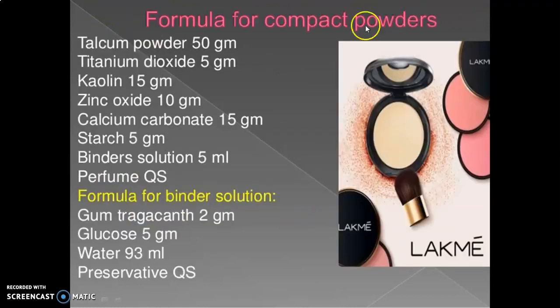Formula for compact powder: talcum powder 50 gram, titanium dioxide 5 gram, kaolin 15 gram, zinc oxide 10 gram, calcium carbonate 15 gram, starch 5 gram, binder solution 5 ml, perfume quantity sufficient. Formula for binder solution: gum tragacanth 2 gram, glucose 5 gram, water 93 ml, preservative quantity sufficient. See this compact powder in this figure. Lakme's compact powder is given over here.